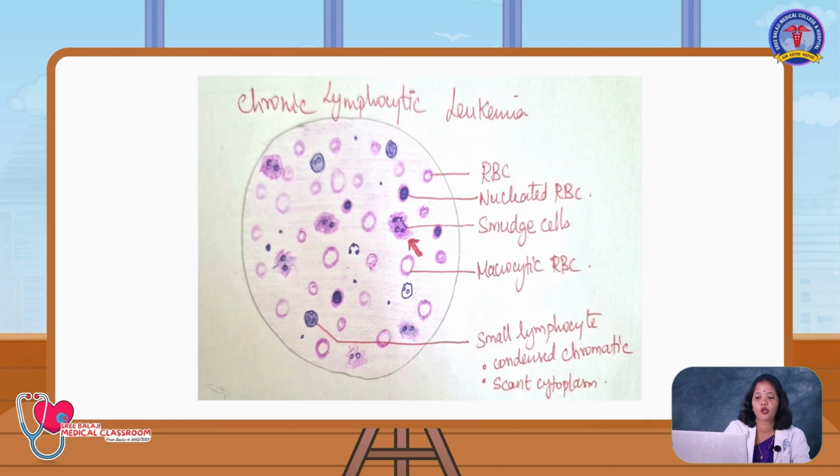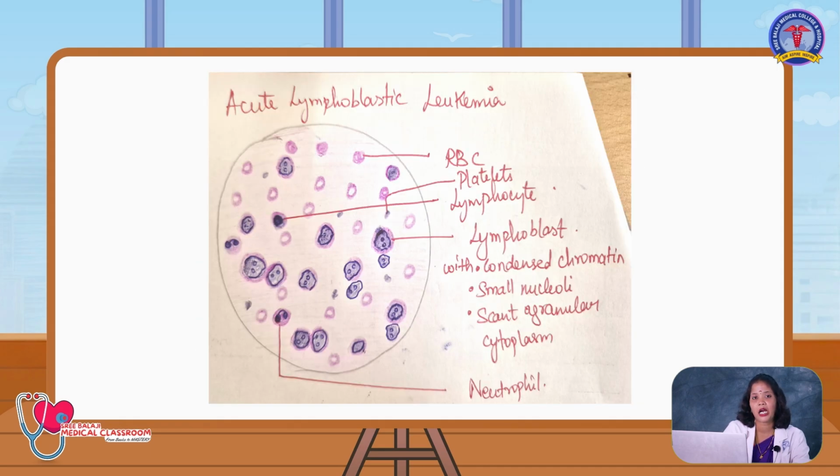Second will be chronic lymphocytic leukemia, where you can see the smudge cells. These are the smudge cells, and these are the atypical cells, nucleated RBC. Another is small lymphocytic lymphoma, where you can see the effacement of the lymphocytes with other cells like macrophages and epithelioid cells. Third will be acute lymphoblastic leukemia, which is more common in children. You can see a larger number of proliferating lymphocytes, that is, lymphoblasts will be more than 25% in the bone marrow and in the peripheral smear.